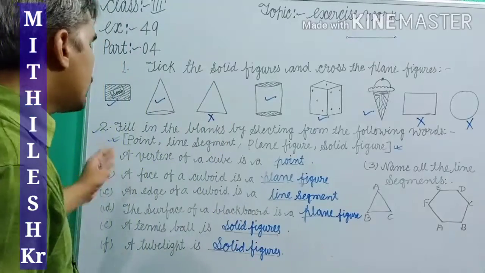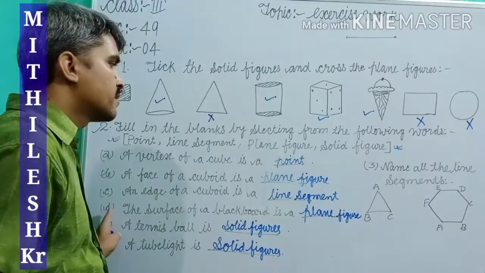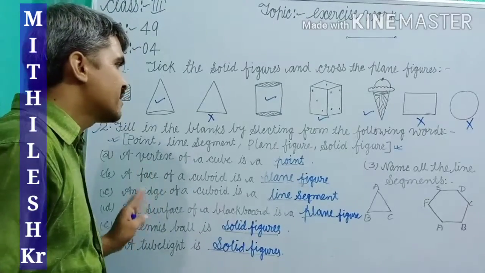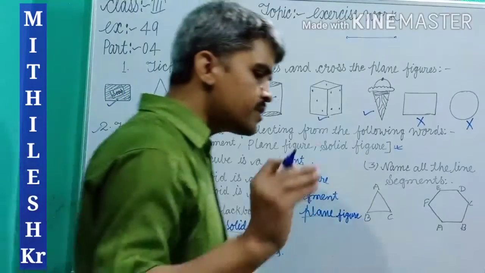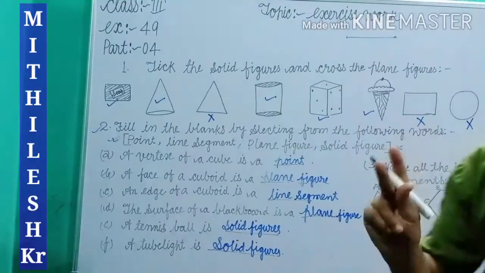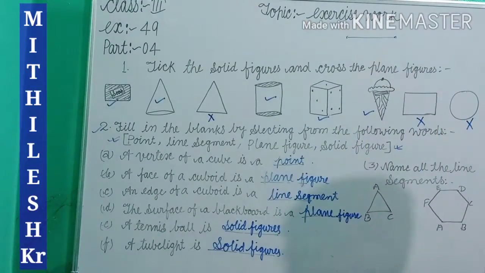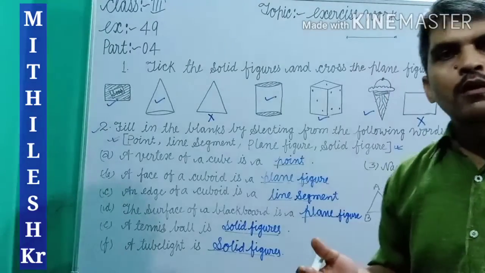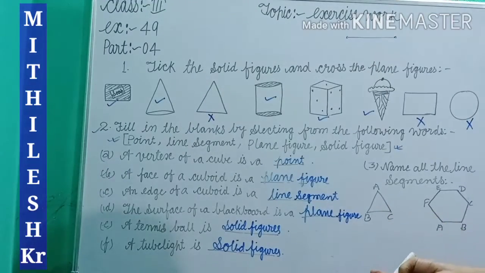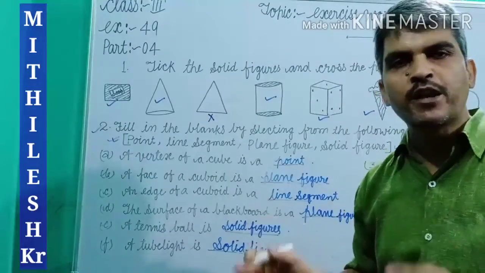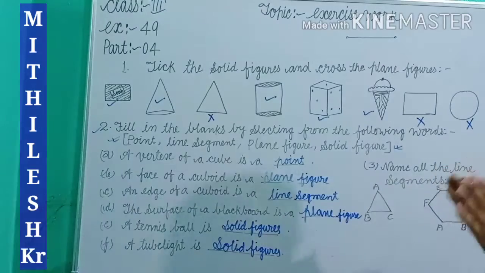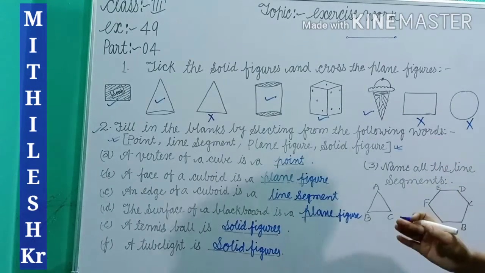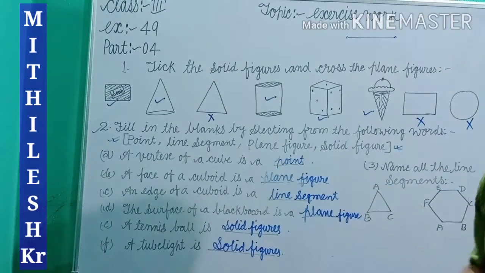So dear students, you will fill in the blanks. Finished. I hope you understand these types of figures. Dear students, I think you remember two points: plane figures, solid figures, point and line segment. What is a point? What is a line segment? Which types of figures are plane figures and which types are solid figures? If you remember, then your problem is very easy for you.